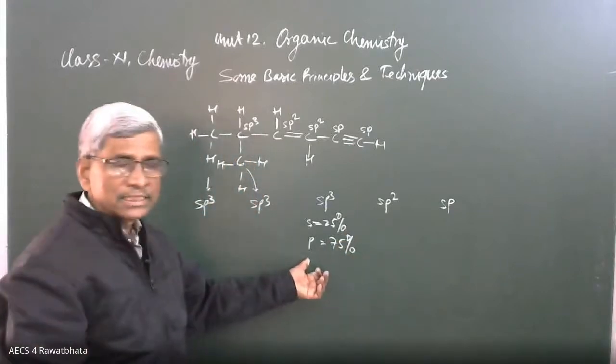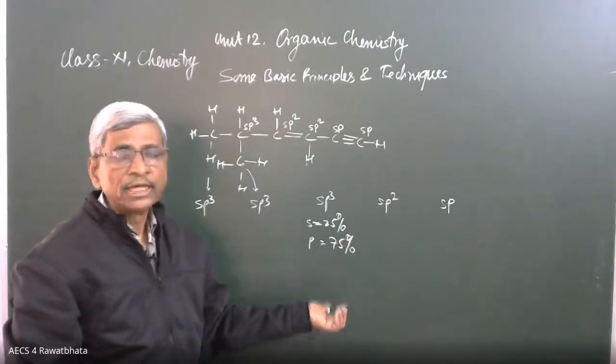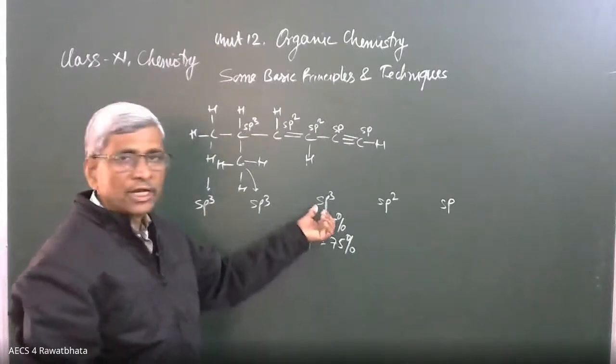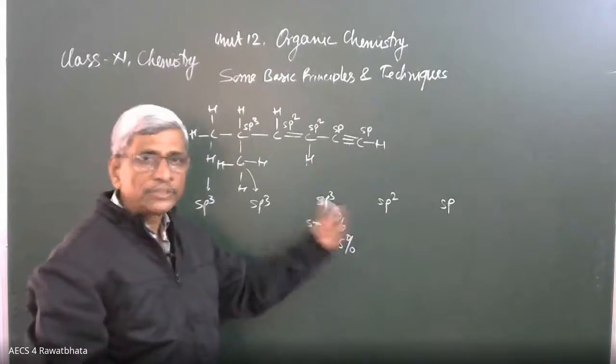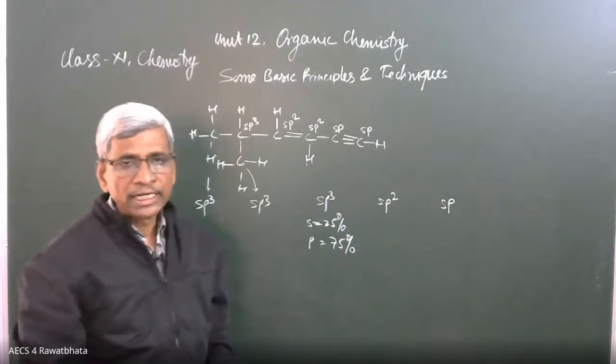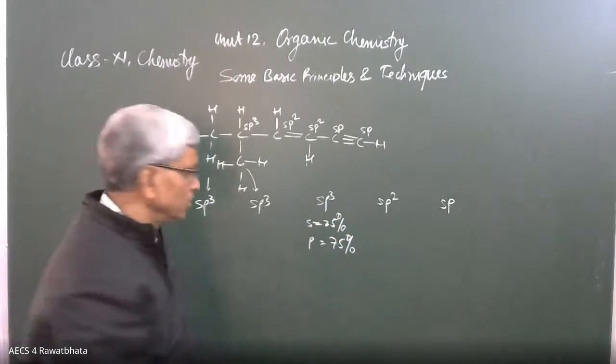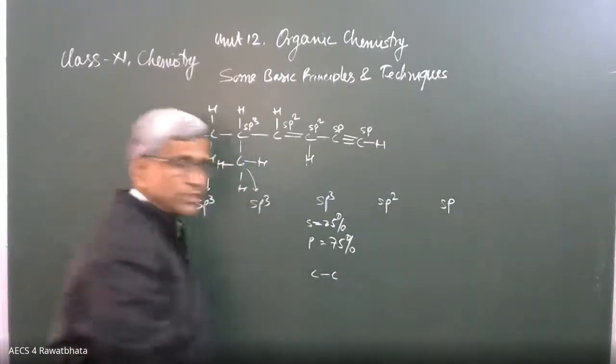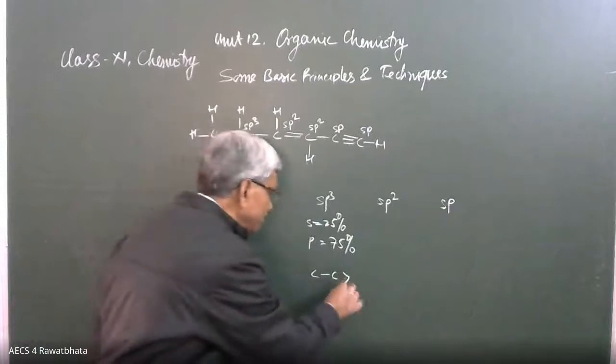P orbitals are larger in size as compared to s. That's why sp3 hybrid orbitals are larger in size and the bond length will be the largest. So carbon-carbon single bond is largest, bigger than here.